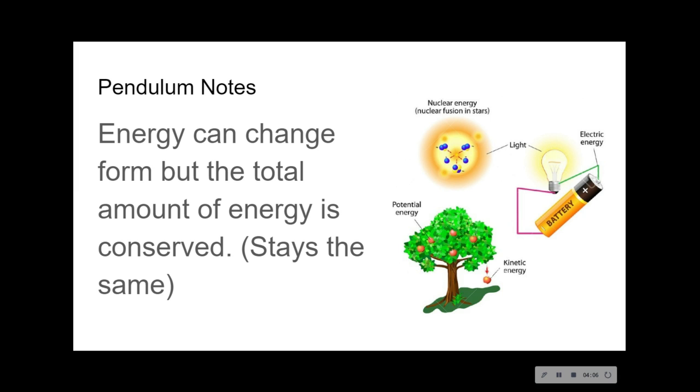So energy can change form, but the total energy is conserved. This comes from the law of conservation of energy and mass. Matter can be neither created nor destroyed. Energy can neither be created nor destroyed. So energy will continue to be.